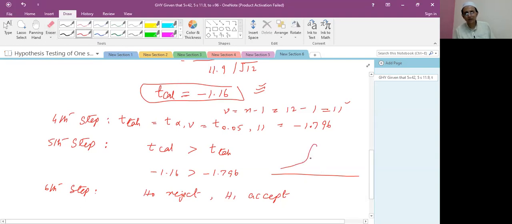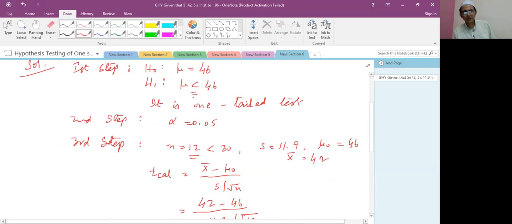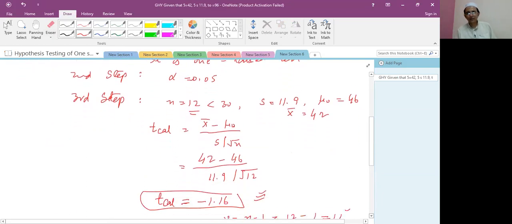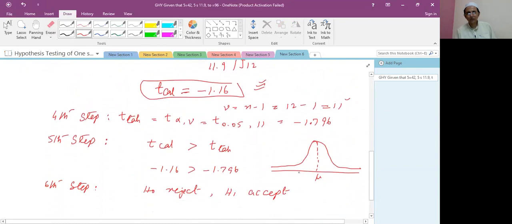Student, the t tabulated value, because it is a left tail test, the tail is on the left hand side. So the T alpha value on the left hand side is minus 1.796.